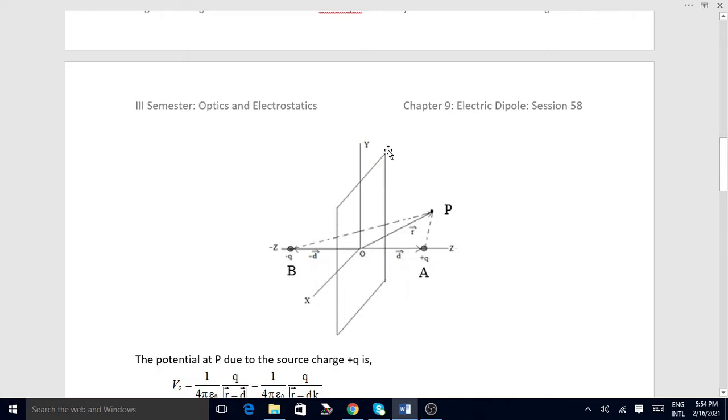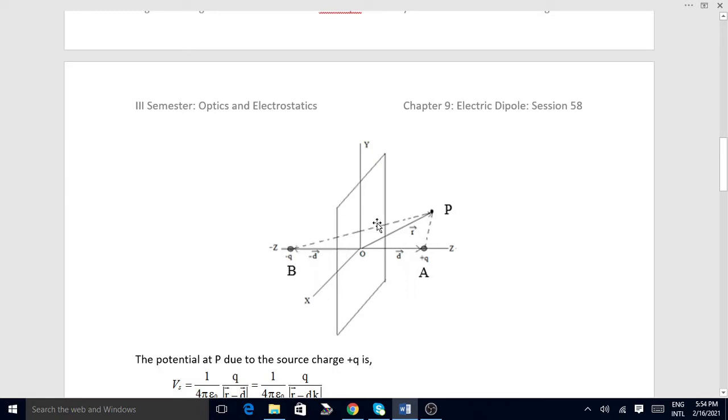You can think of this plane conductor as a mirror. Then that mirror produces the image of plus q below it at point B. Plus q is at a distance d from O, and this minus q, of equal magnitude and opposite nature, is also situated at the same distance d from the conductor.